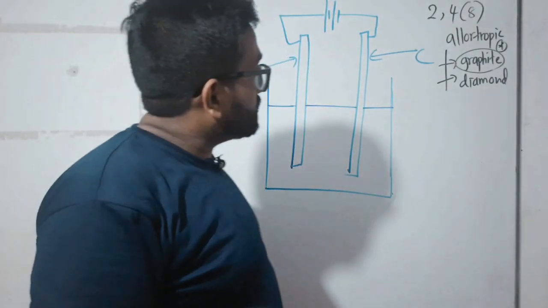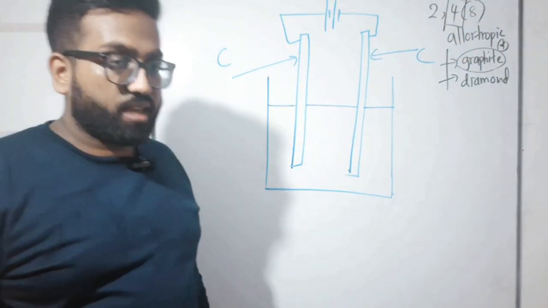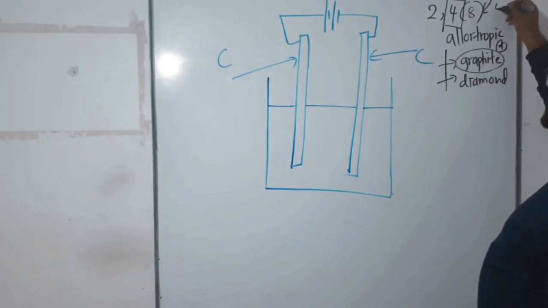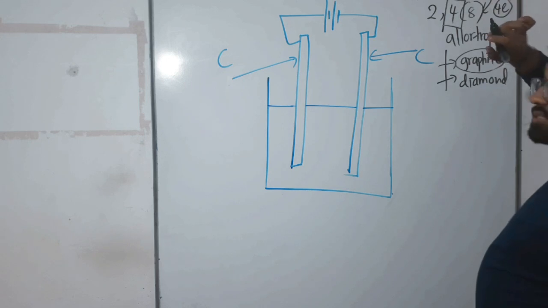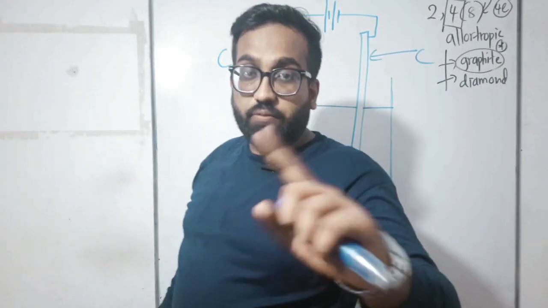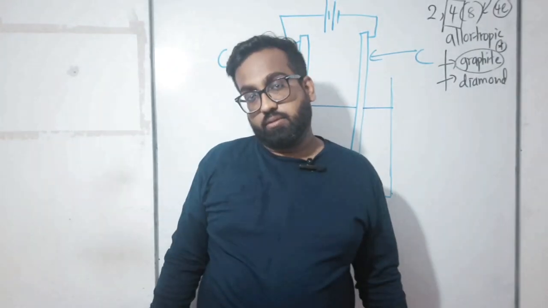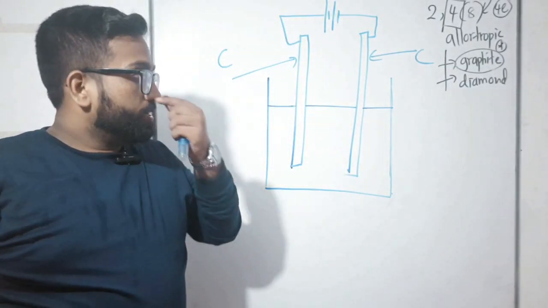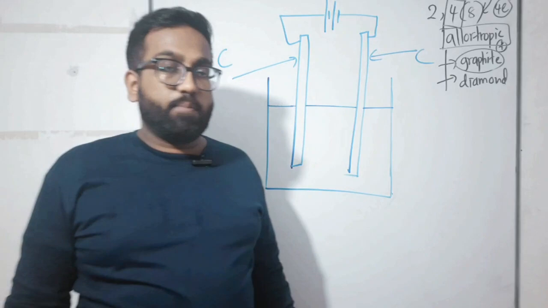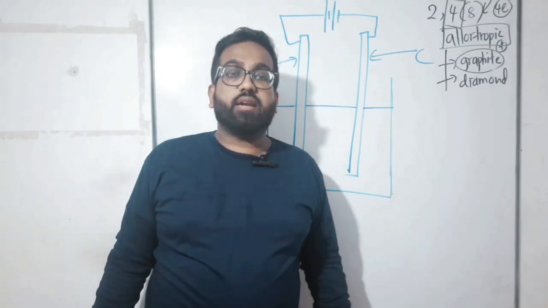Now, if we consider the second energy level of carbon, it is partially completed. Partially means half. So normally carbon tries to obtain 4 electrons and complete its energy level. Sometimes carbon can release these 4 electrons and keep the first energy level. That is the difference. Because carbon is half stable, just keep that in your mind. So these are the allotropic forms of carbon, graphite and diamond. In A levels you will study other ones like fullerene. For now you should know graphite and diamond as the allotropic forms of carbon.